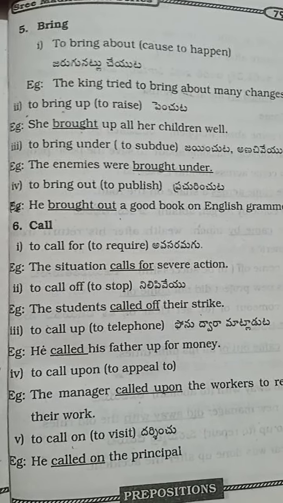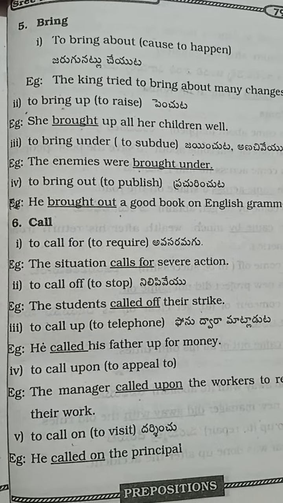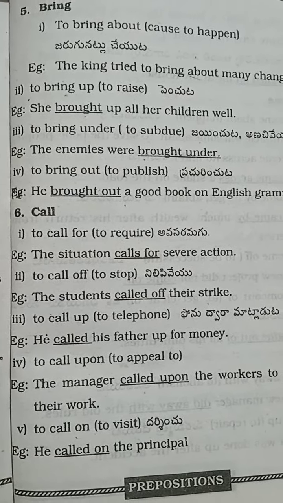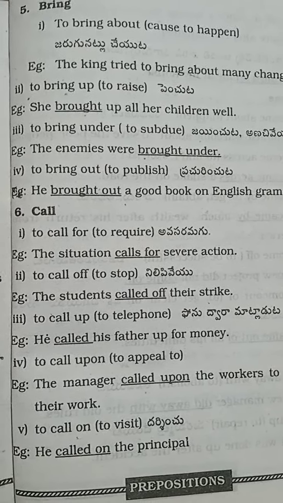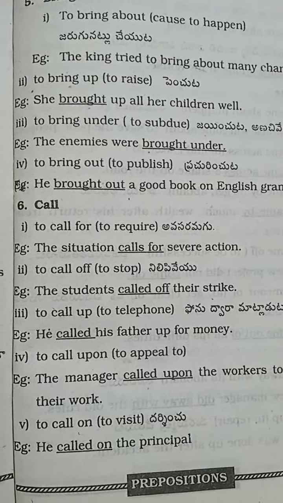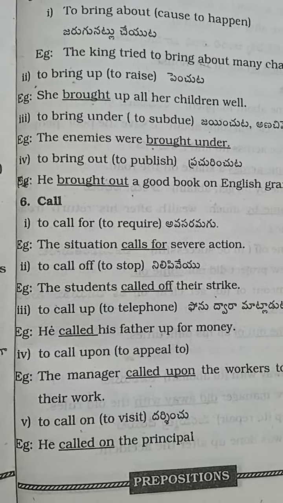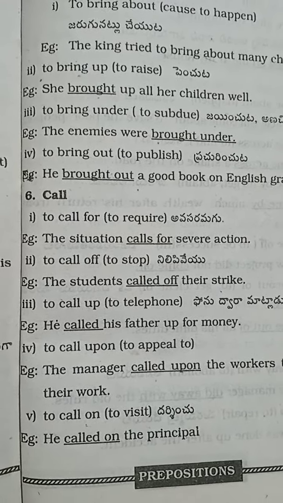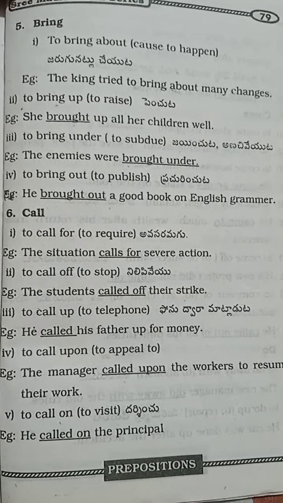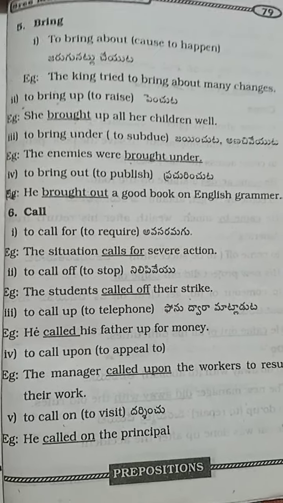Next word, call. To call for, to require. The situation calls for severe action. To call off means to stop. The students called off their strike. To call up means to telephone. He called his father up for money. To call upon means to appeal to. The manager called upon the workers to resume their work. To call on, to visit. He called on the principal.